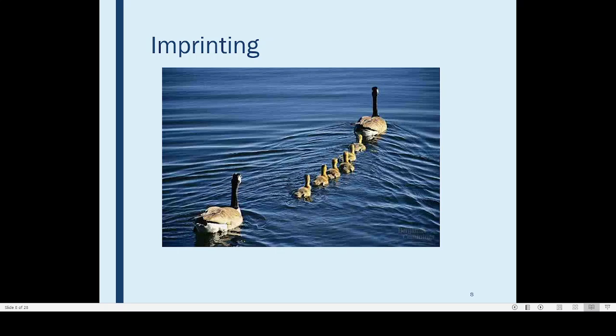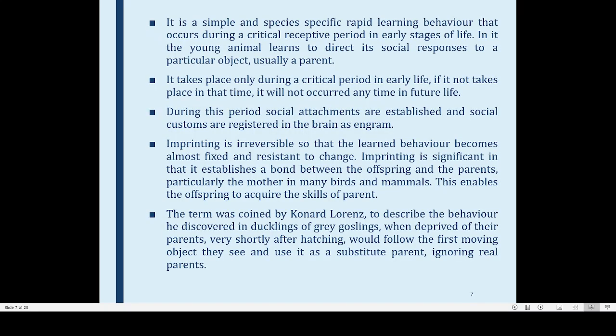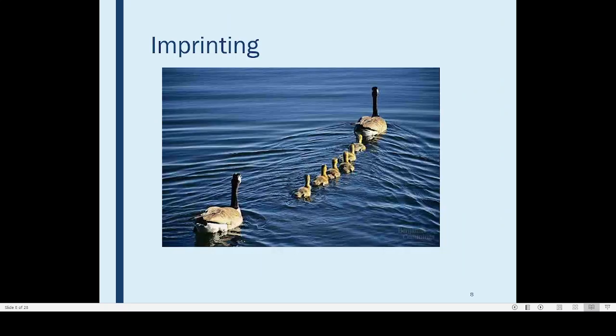So if you replace that mother with some other object... there was a scientist by the name Konrad Lorenz, and I will show you the picture of Konrad Lorenz. He was studying this imprinting in animals. Now, what he did, this is the normal behavior. Here you can see this is the normal behavior.